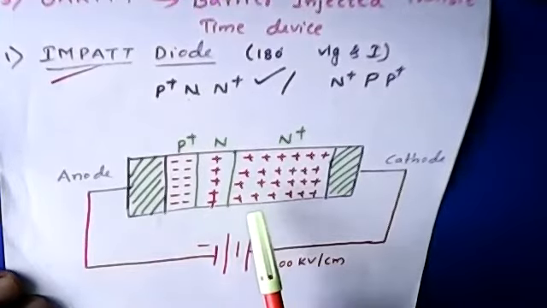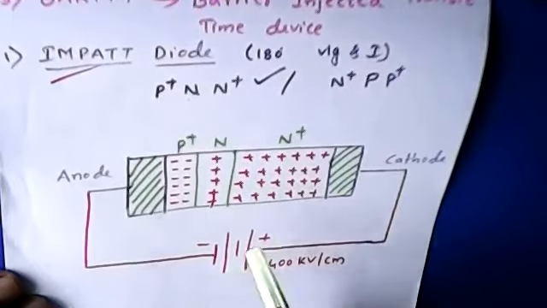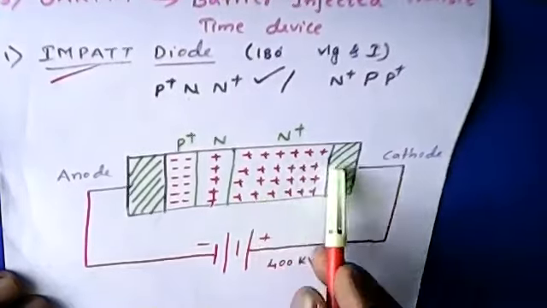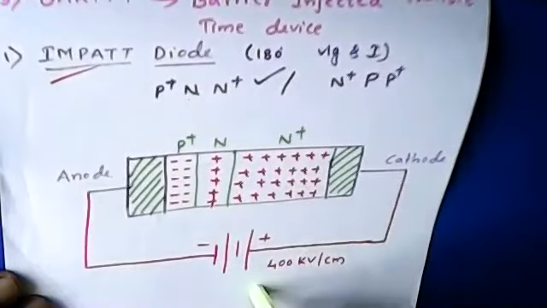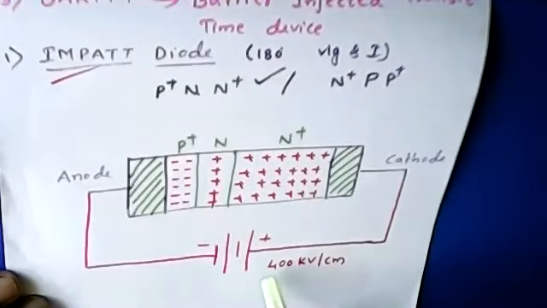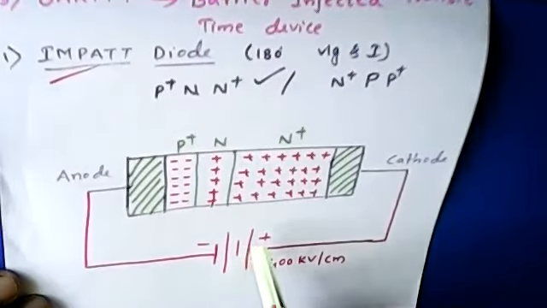Upon this DC supply, let us consider that an RF AC voltage is also superimposed on this DC voltage. For instance, upon this reverse voltage which has been applied, the DC supply and AC voltage are also superimposed on it.